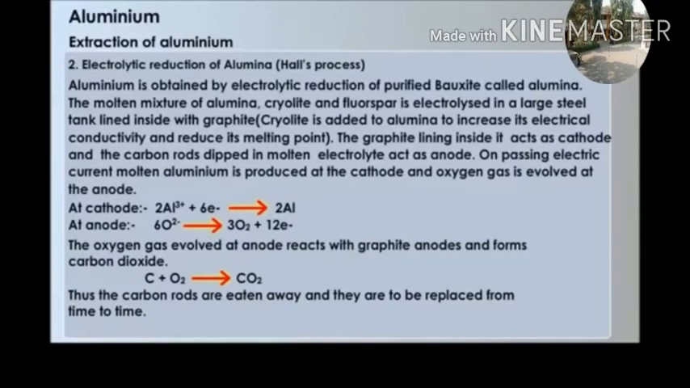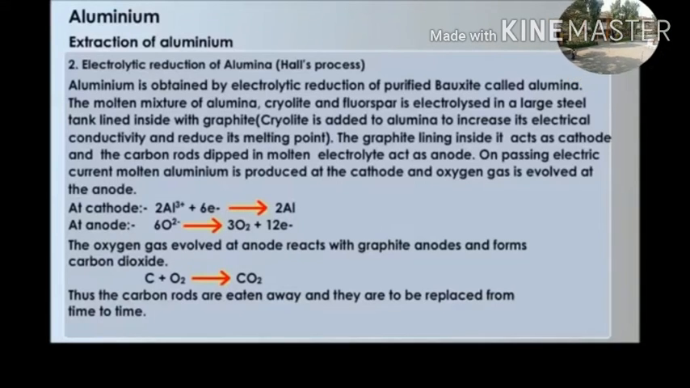The graphite lining inside the tank acts as the cathode, and the carbon rods dipped in the molten electrolyte act as the anode. On passing electric current, molten aluminium is produced at the cathode and oxygen gas is evolved at the anode. The cathode reaction: 2Al3+ plus 6 electrons gives 2 atoms of aluminium. The anode reaction: 6 O2- ions give 3O2 plus 12 electrons.